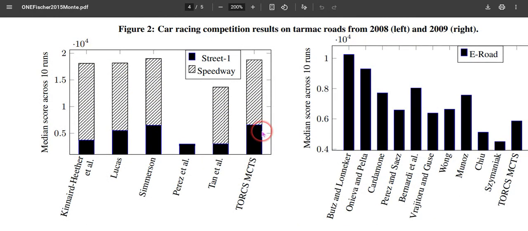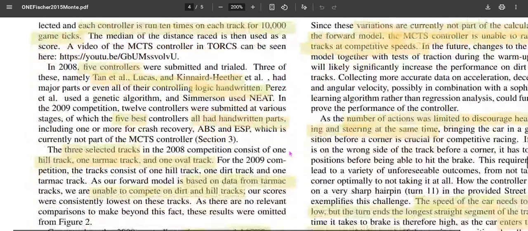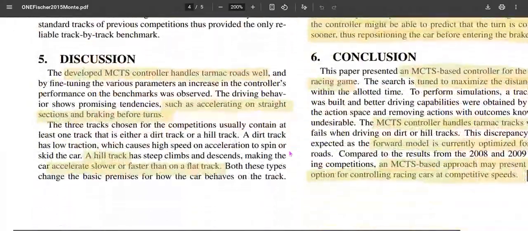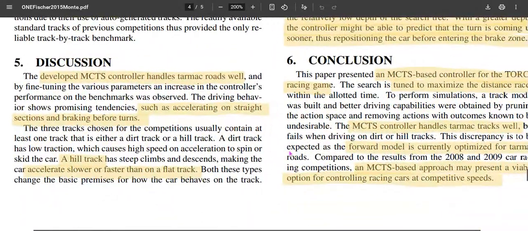But when it came to the dirty track or off track, which it wasn't built for, the results were poor. The forward model was built on the tarmac, so it lacks some acceleration and deceleration behavior while climbing the hill and coming down. So it did not adapt to the track it was not trained for. That was the discussion they made.